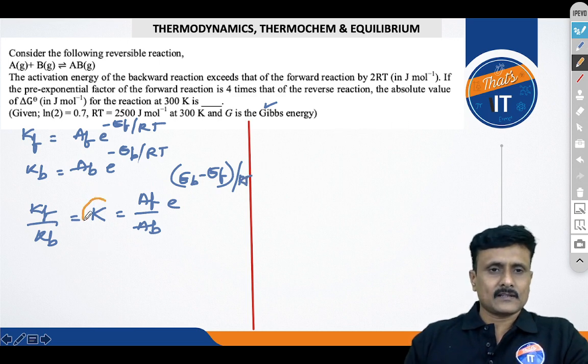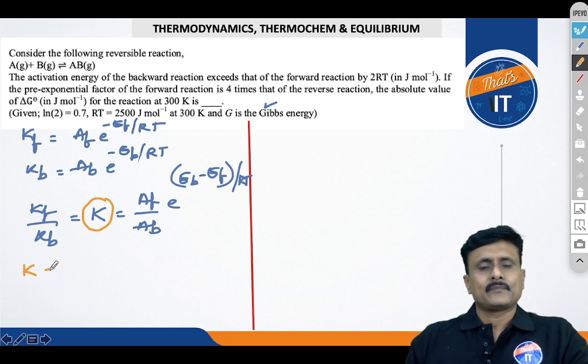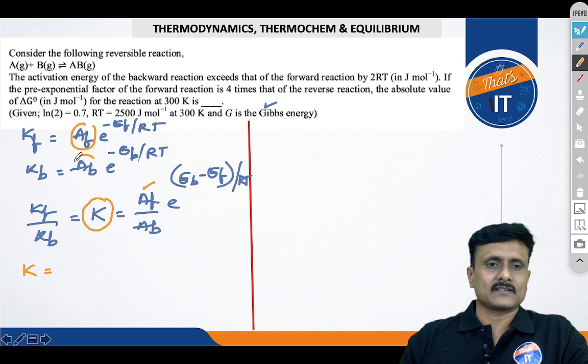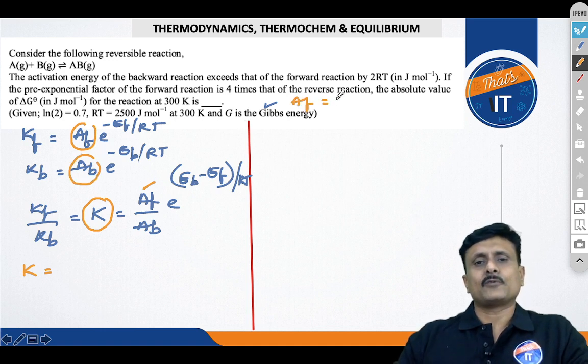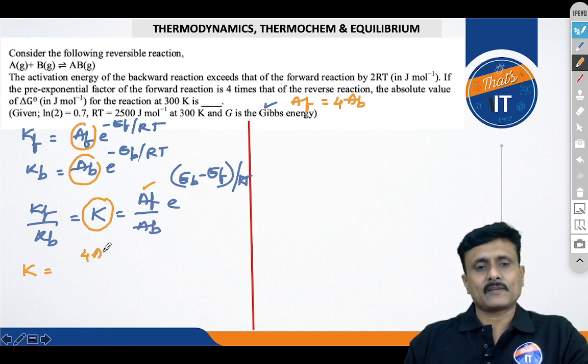So you can see that the equilibrium constant for this, which is equal to K, AF upon AB, and you can see over here that the pre-exponential factor, that is nothing but the Arrhenius factor, for the forward reaction, that is AF, is 4 times of AB. So 4 times of AB upon AB into e power.